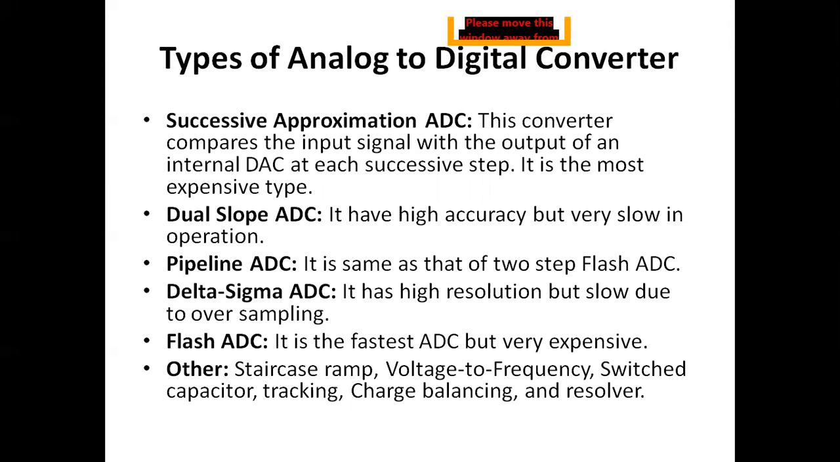Delta Sigma ADC has high resolution but is slow due to the oversampling. More sampling occurs in Delta Sigma ADC. And the last one, all the remaining are considered in the same category, that is staircase ramp, voltage to frequency, switched capacitor, tracking, charge balancing, and resolver, etc. are A to D converters.